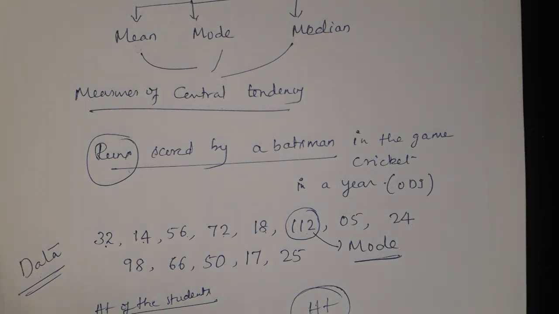Which numerical value is highest? Which numerical value has come more times? Sometimes 112 is scored twice, thrice, like that. It's not only 112 that is the mode. See, in these whole different days' runs, if suppose 112 has come only one time, then which run has come more times here? That we have to find out.